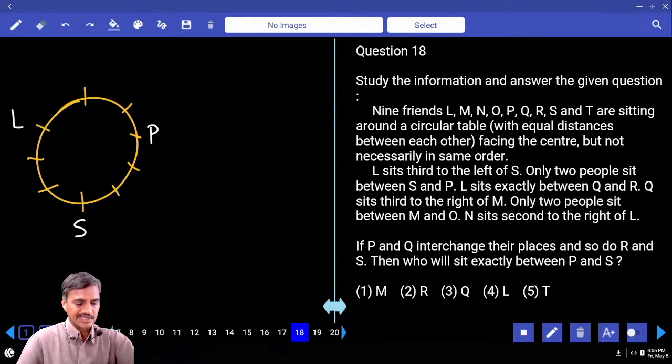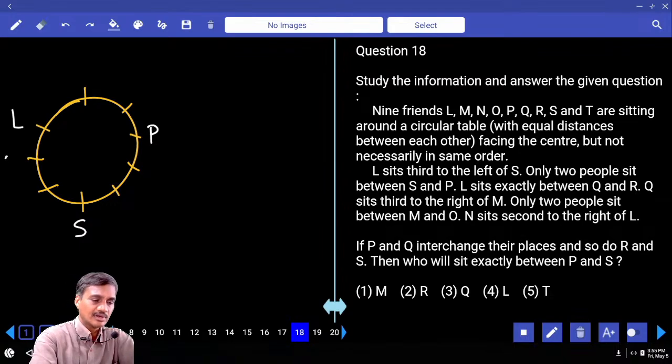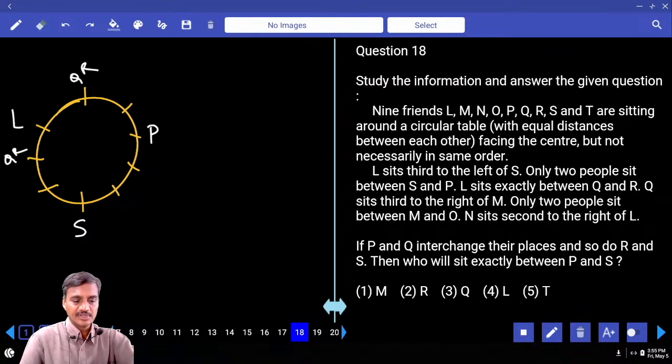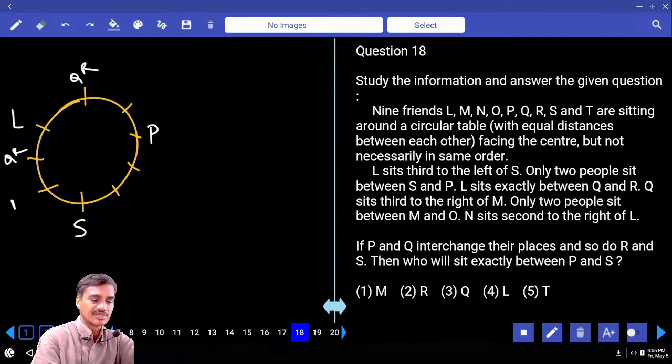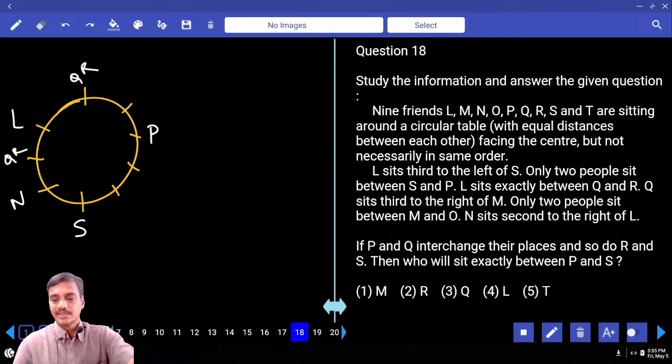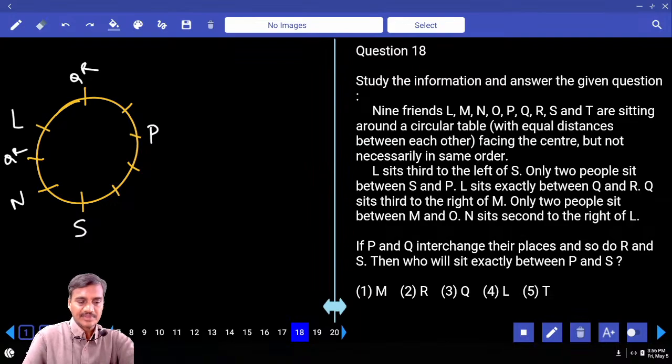L is exactly between Q and R: QRR or QRR, L is between Q and R. Next, Q sits to the right of M. Only 2 people are between M and O. N sits second to the right of L. N is here. Q sits to the right of M.